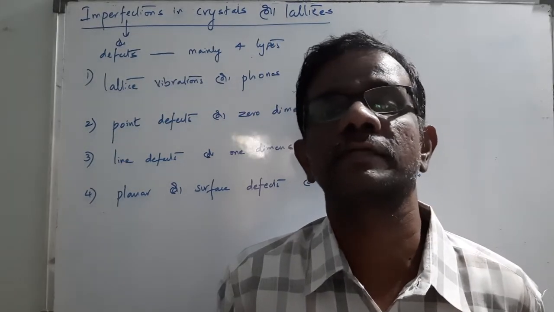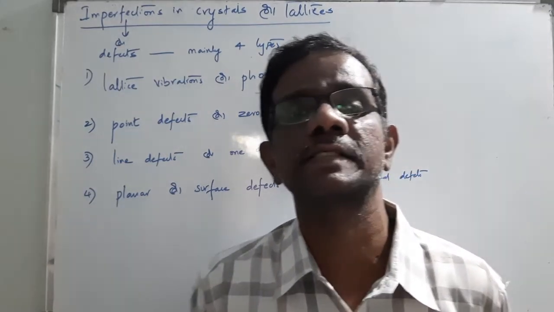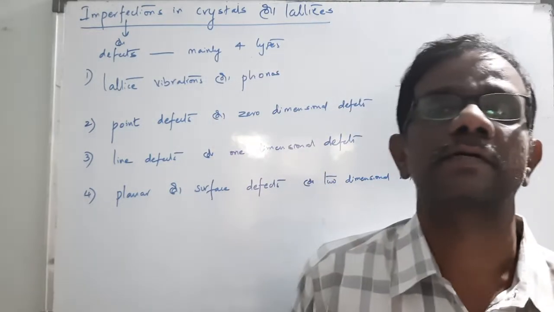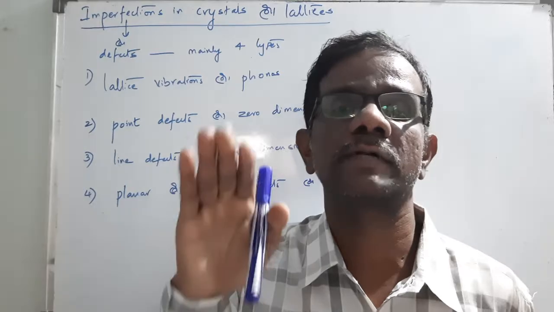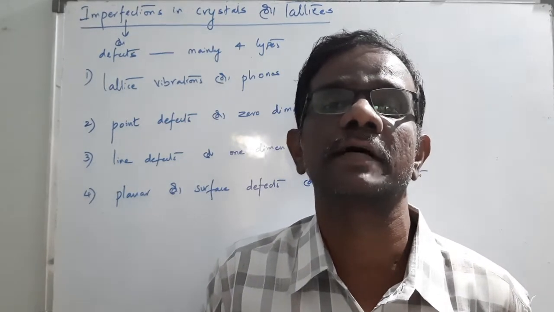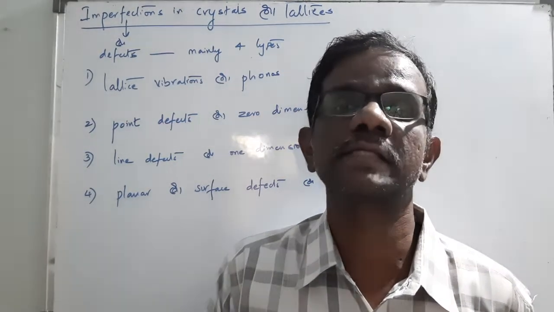Practice the figures carefully. We already discussed what is a lattice, what is the crystal structure, what is the unit cell, and what are the included angles alpha, beta and gamma. These things we already discussed.